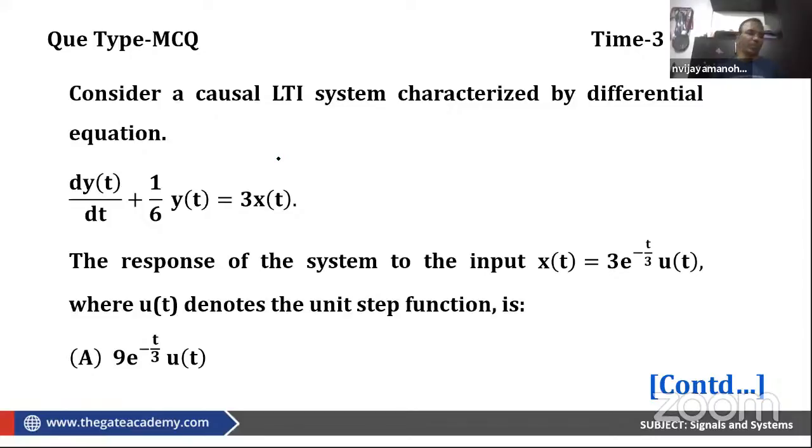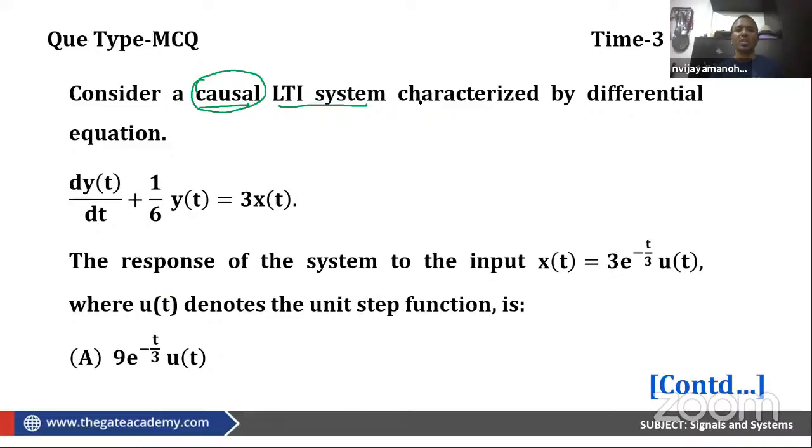This is another beautiful question. So consider a causal linear time invariant system. Causal means what? Why is this word causal given? Can anybody think about this? That's a very beautiful point.